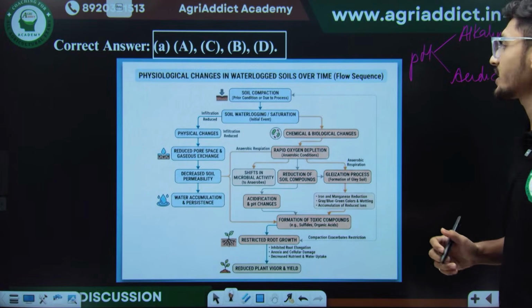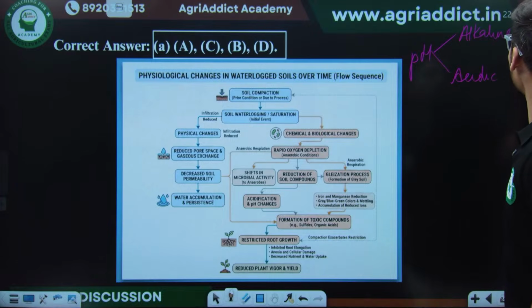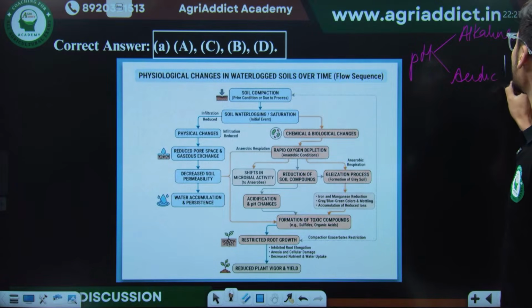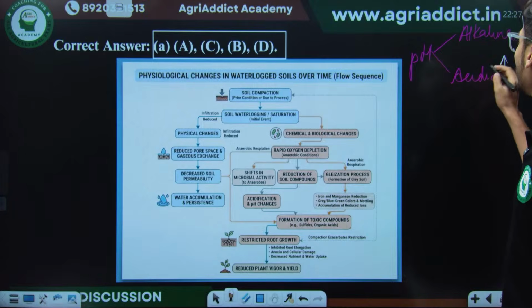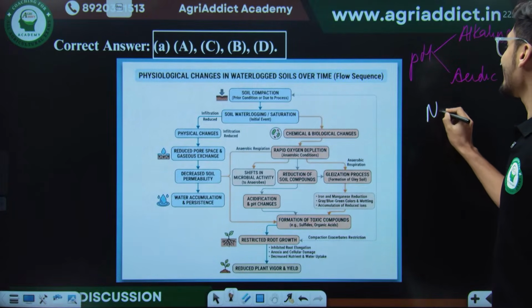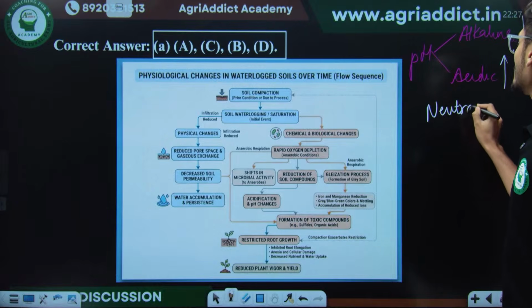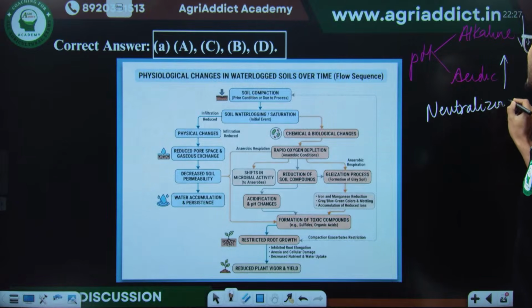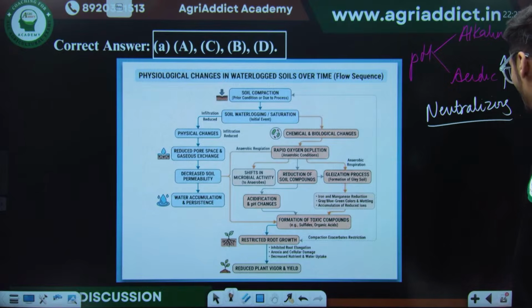Alkaline soils pH decreases. Very good, very good. There will be a fall in pH of alkaline soils, and acidic soils will shift their pH to higher ranges, nearly neutralizing. This is the change in pH that is observed upon submergence of soils.